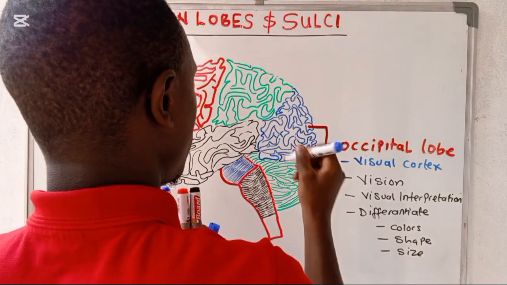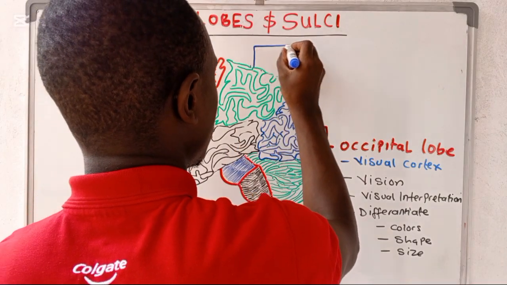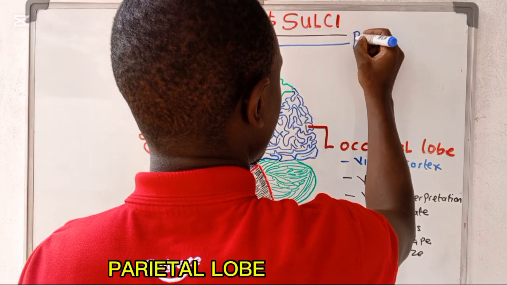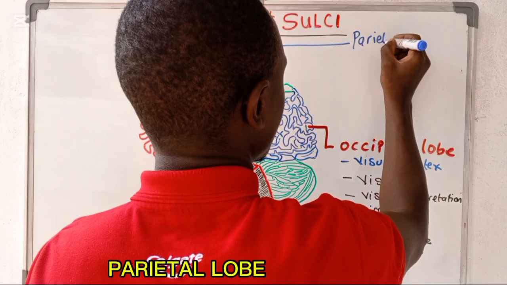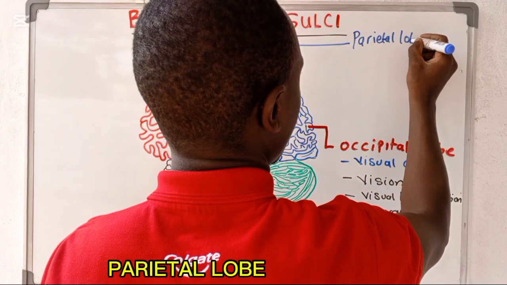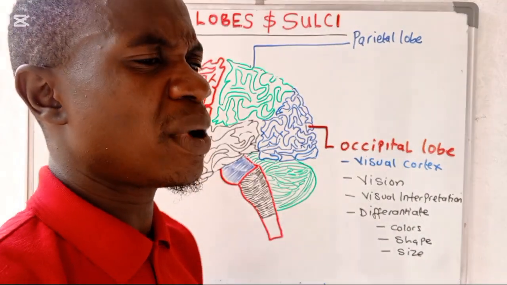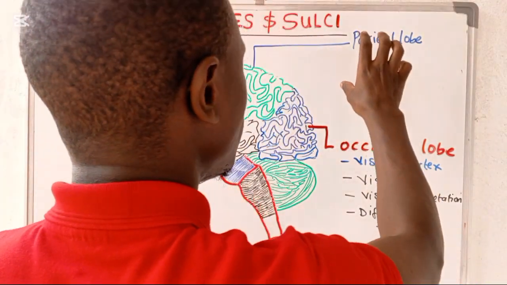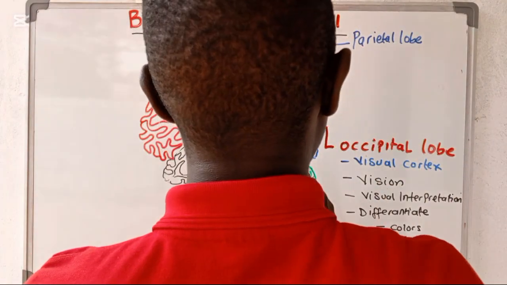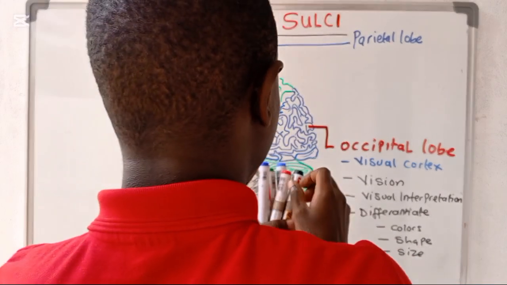This lobe is what we call the parietal lobe, okay? Now the parietal lobe is very important, and this lobe is going to be playing a lot of roles. What are some of those roles?